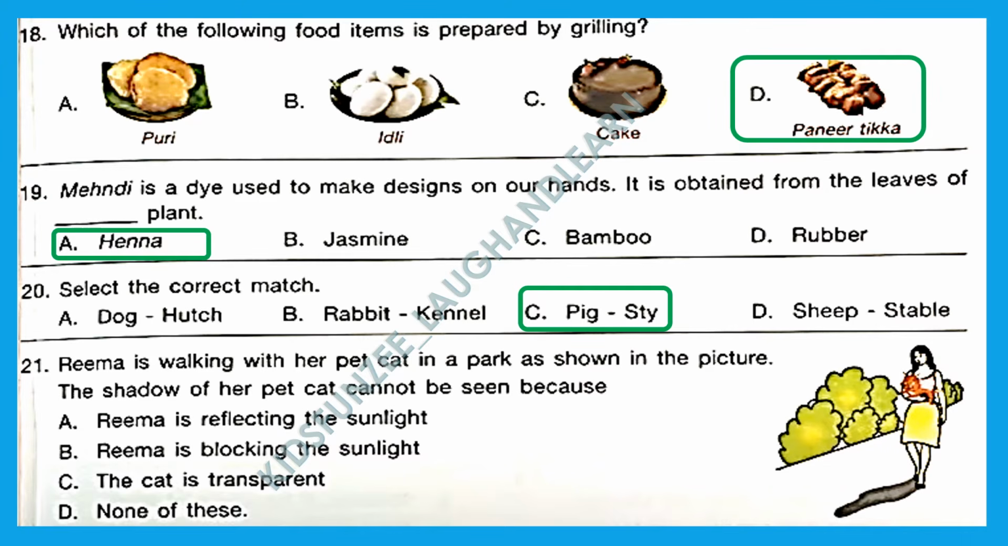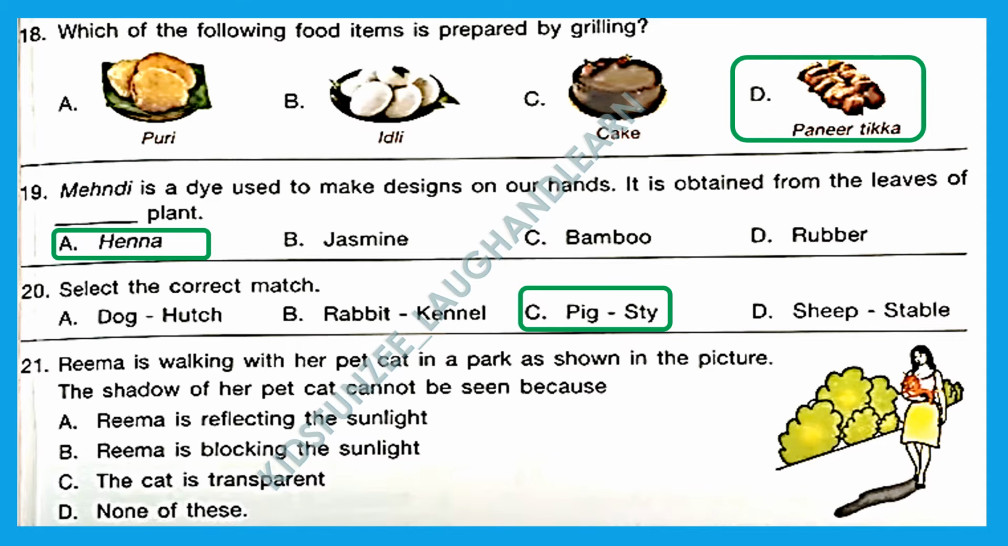Question 21. Rima is walking with her pet cat in a park as shown in the picture. So Rima is carrying the cat in her hands. The shadow of her cat cannot be seen because Rima is reflecting the sunlight? No, Rima is blocking the sunlight because it is not reaching the cat, it is being blocked from backwards.